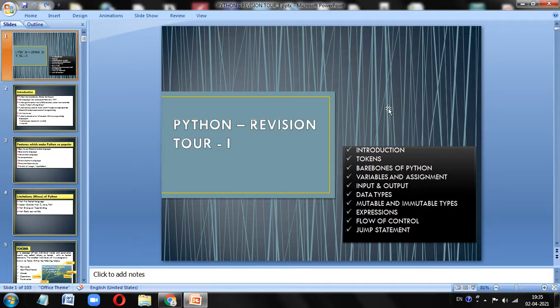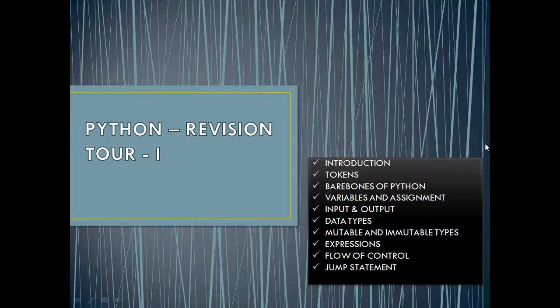As we have discussed in our previous video regarding the curriculum for 21-22, I have also shown you the blueprint, unit wise, chapter wise, how the weightages are there.